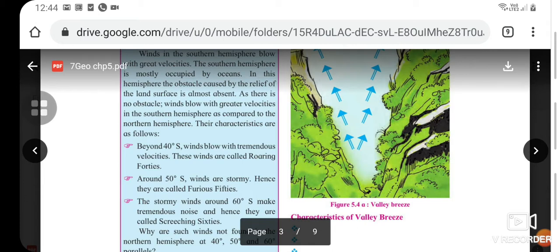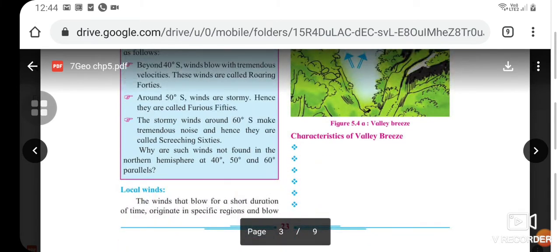These characteristics are as follows. Beyond 40° south, winds blow with tremendous velocities. This S denotes south direction. These winds are called roaring forties.